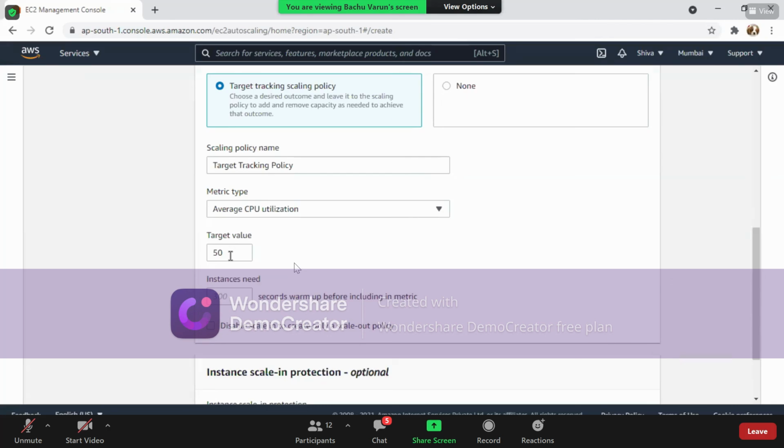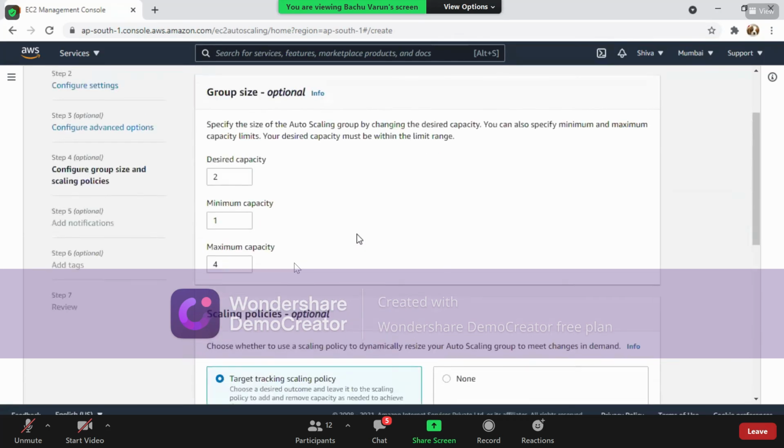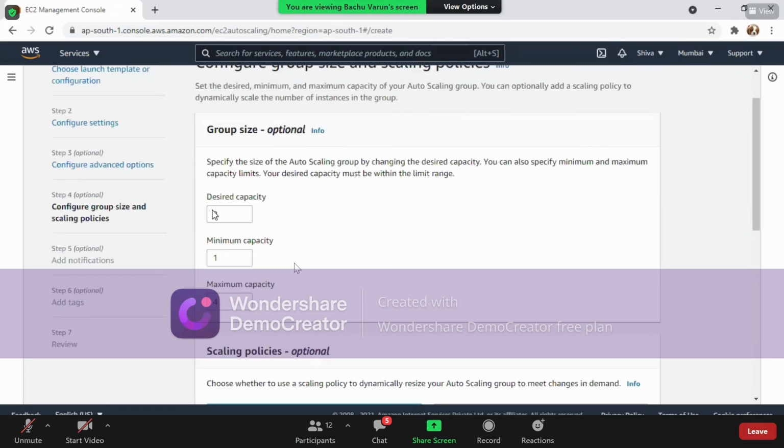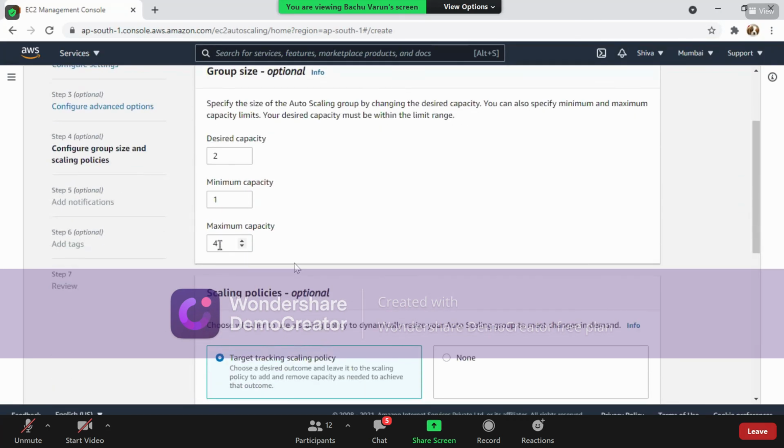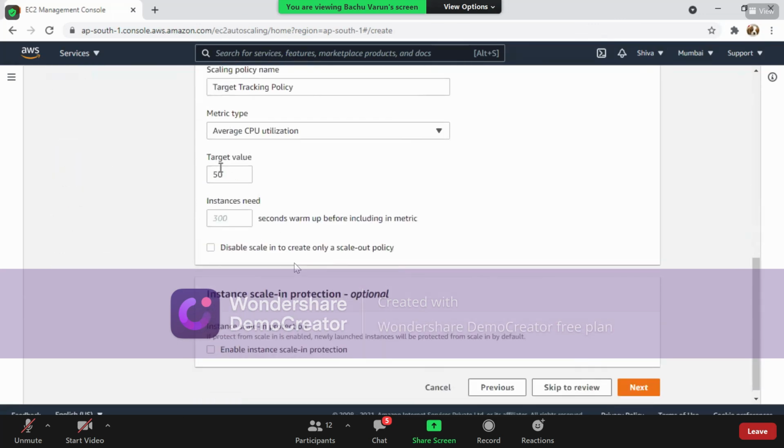So when your CPU utilization reaches 50% or crosses 50%, then automatically another EC2 instance will be created. Okay. So maximum 4. Obviously by default 2, it means another EC2 machine will be created and the load will be distributed. Okay. So how much time does an instance need to load up? Again, we'll provide only 1 minute, that is 60 seconds.